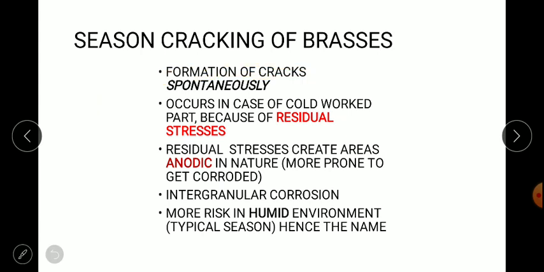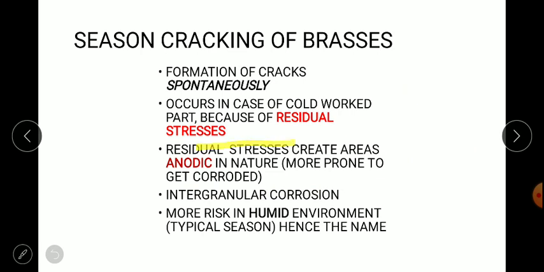Why? Because of the residual stresses present internally, which create intergranular cracks. Suppose this is a microstructure, these grain boundaries are where we see intergranular cracking. So this type of cracks are generated.